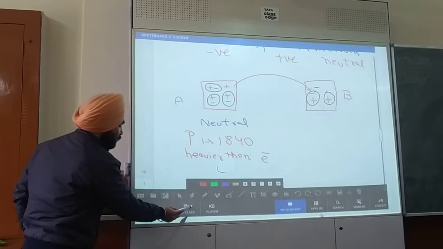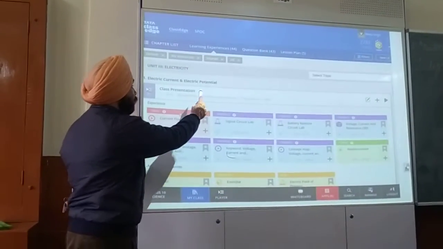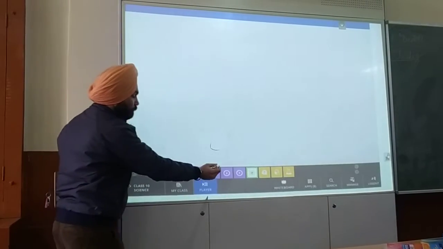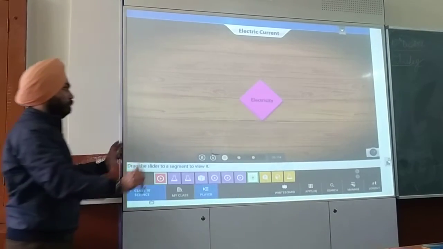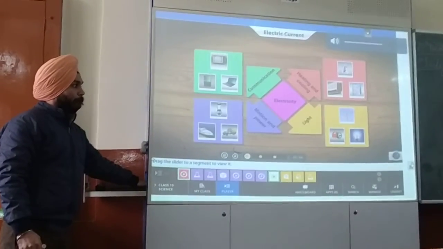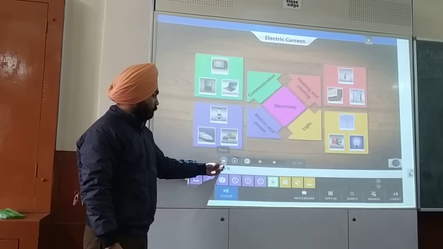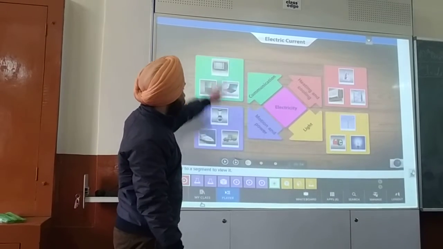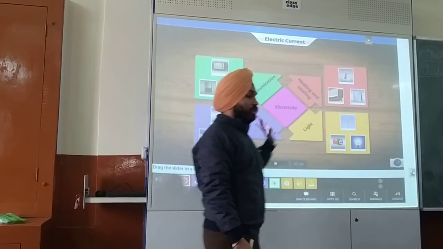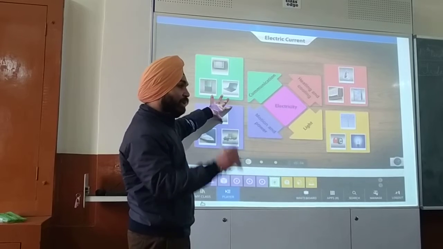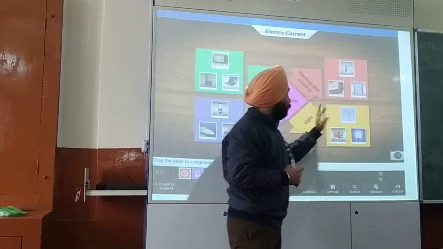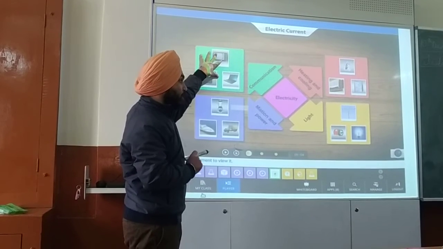Now we'll move on to the topic of electricity or electric current. How does this electric current arise? So now have a look. Electricity has become an integral part of our lives. This is because it can be used anywhere and everywhere and for various purposes. You can see the examples: TV, laptop, mixer, ships, trucks. Everywhere there is the use of electricity. Without electricity, we cannot run any single instrument. Every bulb, street lights, torch, everything is working because of electricity.